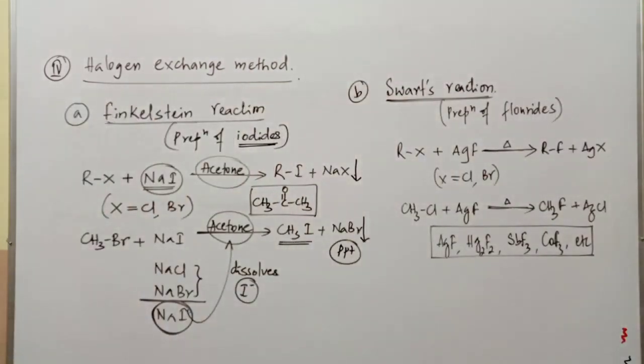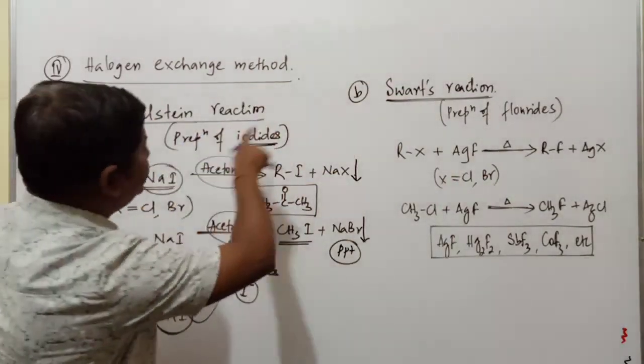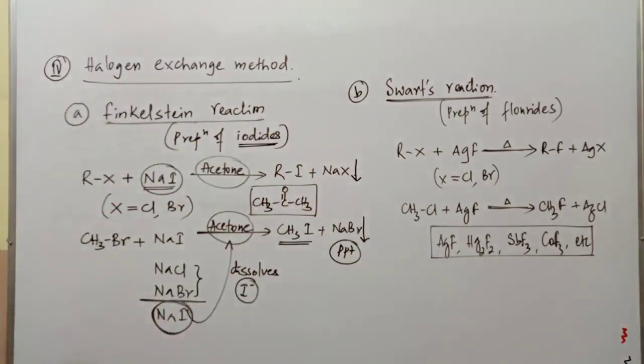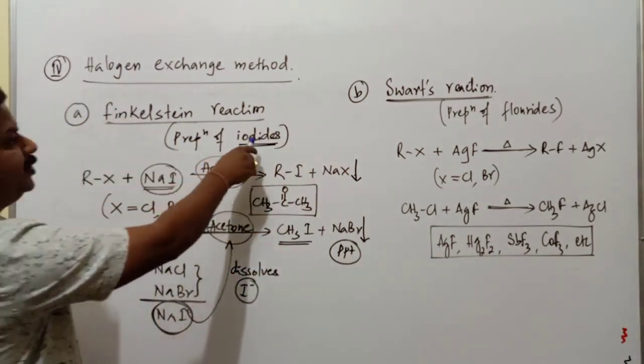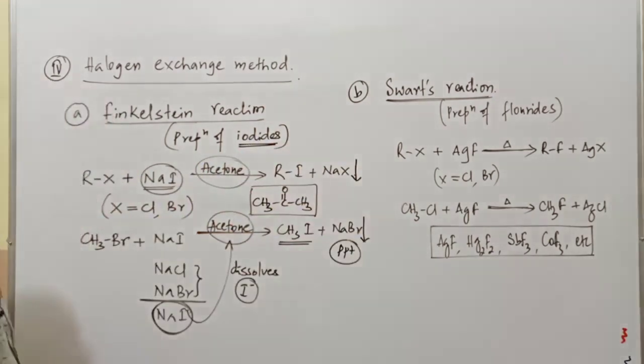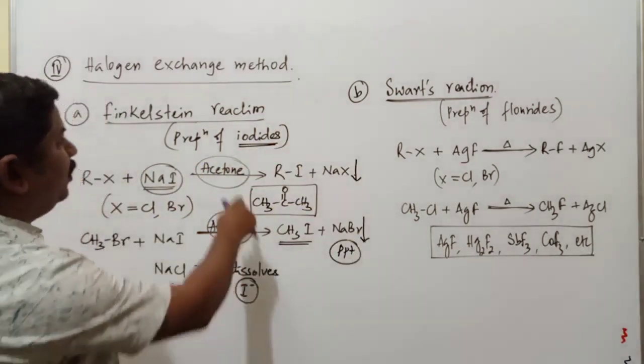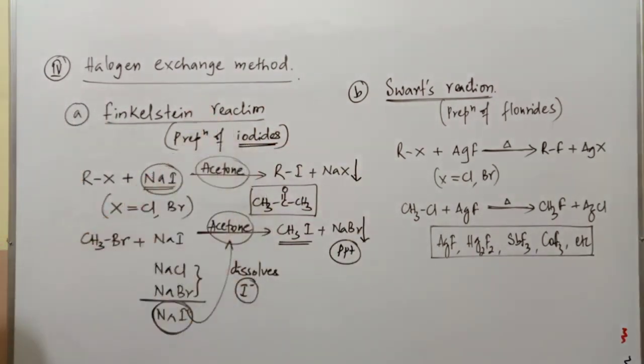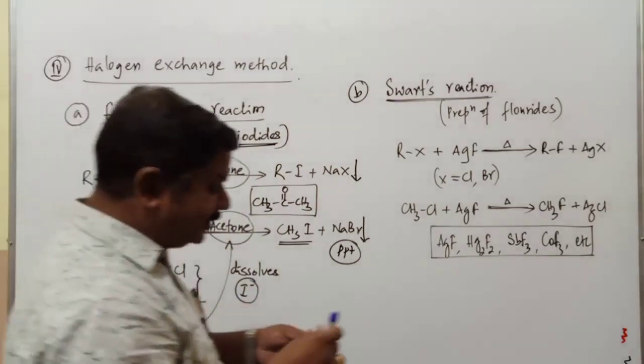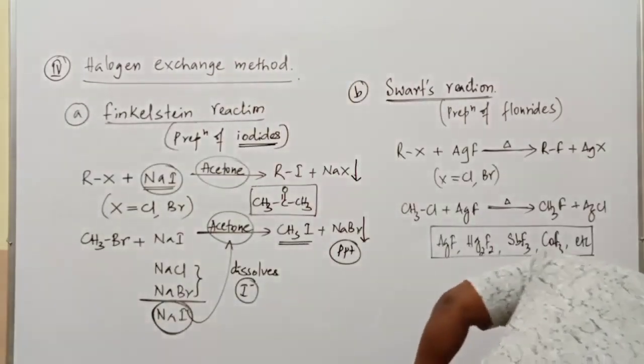So these are two simple named reactions based on the preparation of iodides as well as the corresponding fluoride compounds. Preparation of iodide is commonly called the Finkelstein reaction, and preparation of fluorides is generally known as the Schwarz reaction.